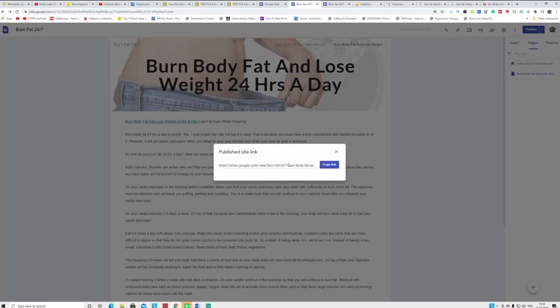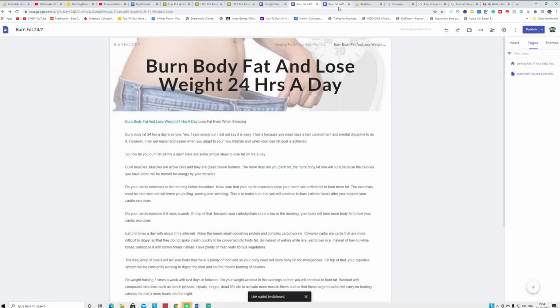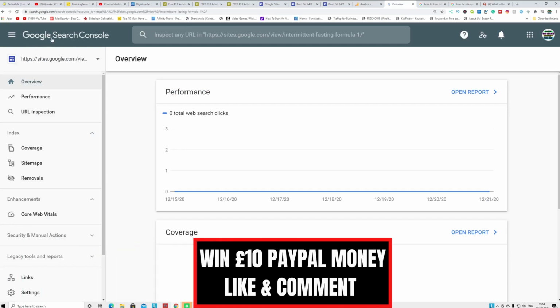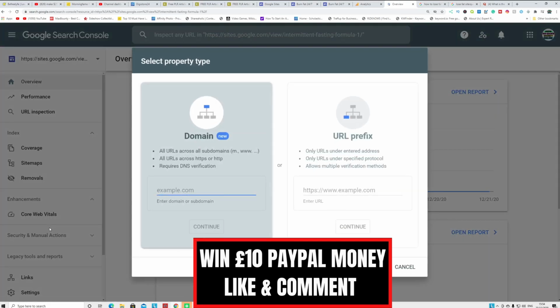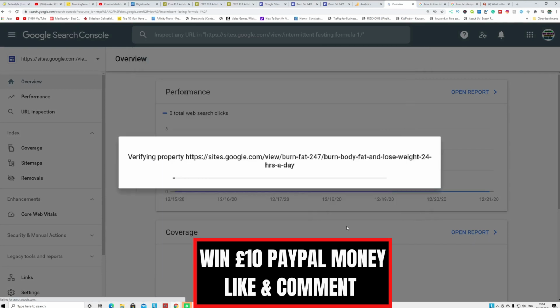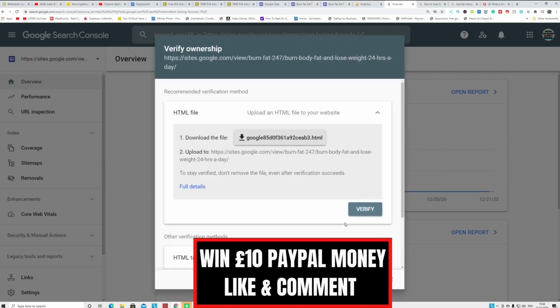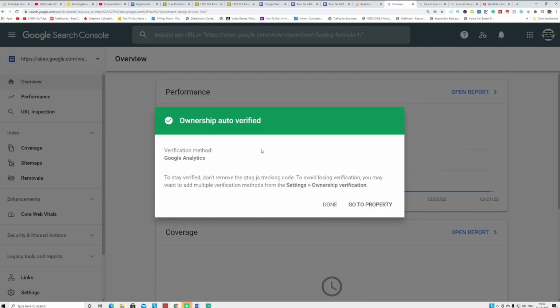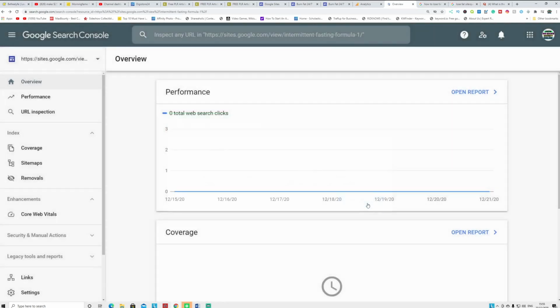Again, what you do, go here and copy the link and go to this site, Google Search Console. You can create a free account with it, and here you click the top part, click add property, and then add a URL prefix. This is the one, and you copy and paste on here, and click continue. The ownership is auto verified because it's a Google site. So all you have to do, you put that link here, and you click go to property.